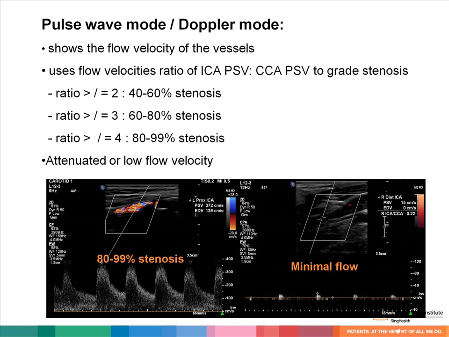Pulse wave mode or Doppler mode shows us the speed of blood flow at the point of sampling. Flow velocity ratio of ICA peak systolic to CCA peak systolic is used to grade stenosis. A ratio of more than or equal to 2 is considered a 40 to 60% stenosis, a ratio of more than or equal to 3 is a 60 to 80% stenosis, while anything more than 4 is usually an 80 to 99% stenosis.